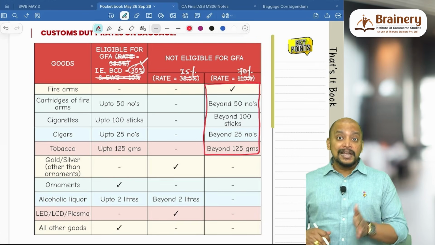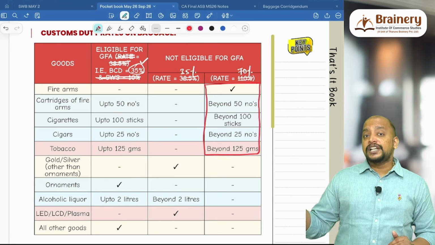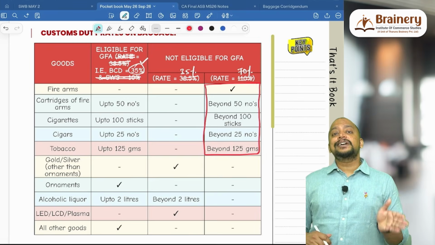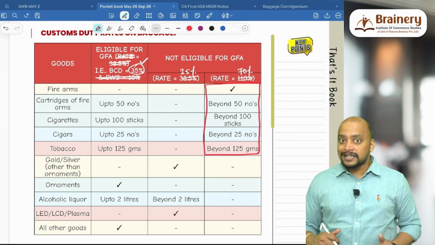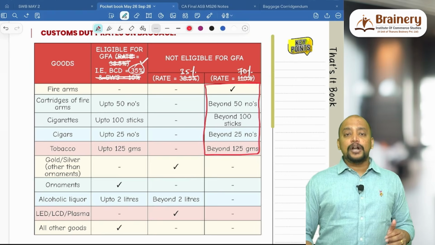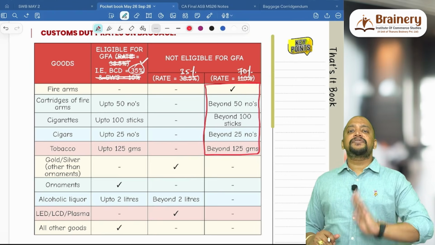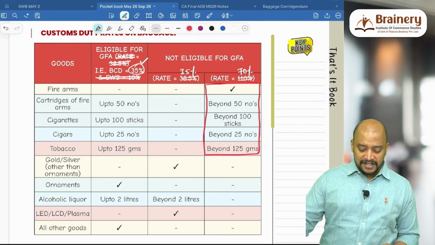Cigarettes up to 100, eligible for GFA, 35%; beyond 100, not eligible, 70%. Cigars up to 25, eligible for GFA, 35%; beyond 25, not eligible, 70%. Tobacco up to 125 grams, eligible for GFA, 35%; beyond 125 grams, not eligible, 70%.